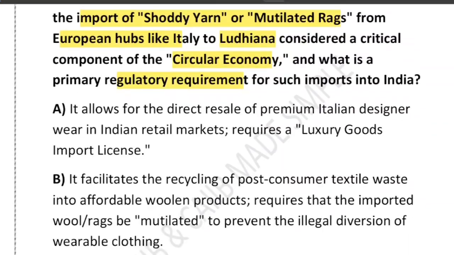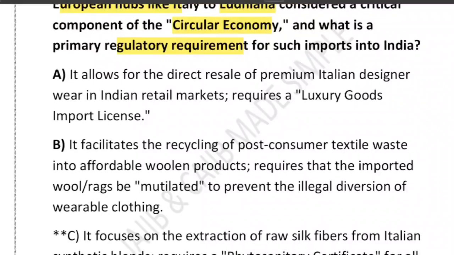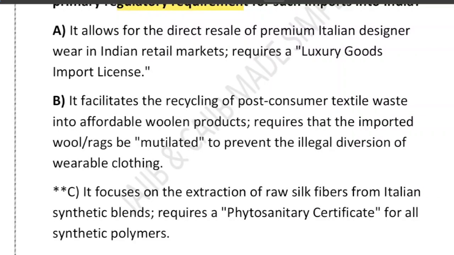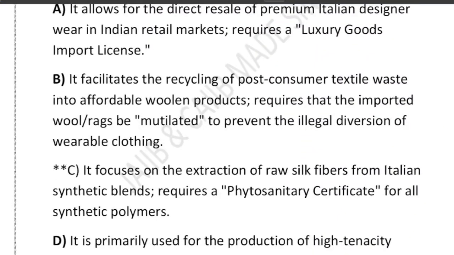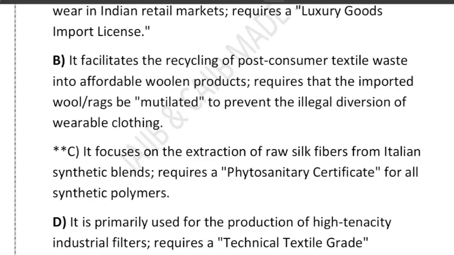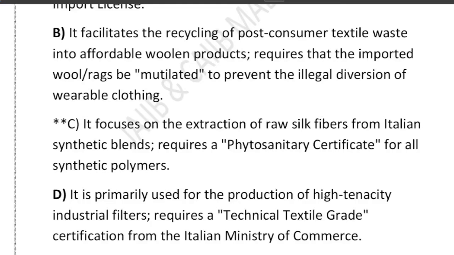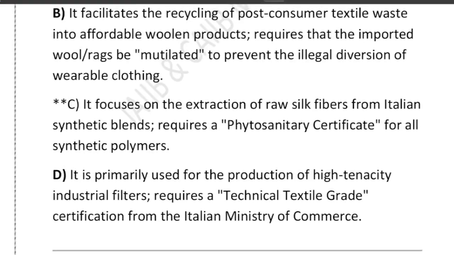So 4 options I have provided. Option A: it allows for the direct resale of premium Italian designer wear in the Indian retail market, requiring a luxury good import license. B: it facilitates the recycling of post-consumer textile waste into affordable woolen products, and requires that the imported wool be mutilated. Option C: it focuses on the extraction of raw silk fiber from Italian synthetic blends, requiring a phytosanitary certificate for all the synthetic polymer. Option D: it is primarily used for the production of high tenacity industrial filters, requiring a technical textile grade certification from the Italian Ministry of Commerce.